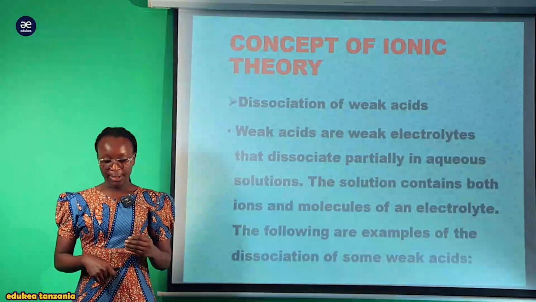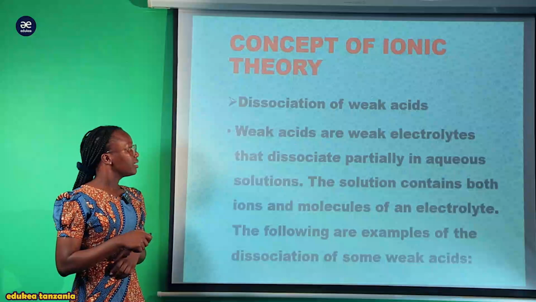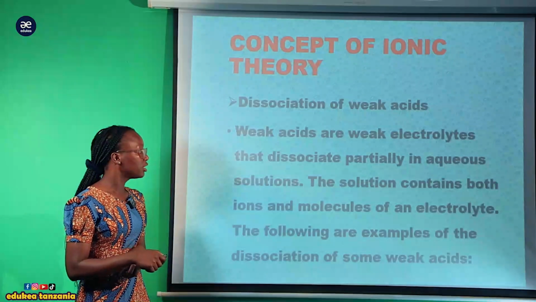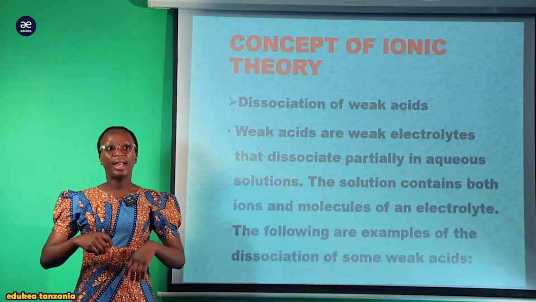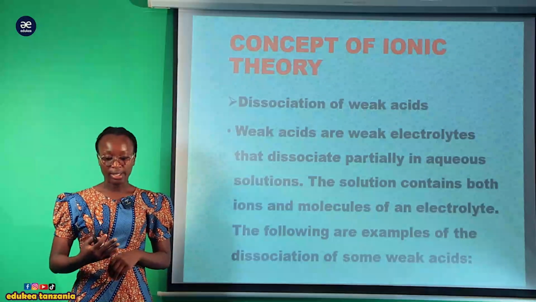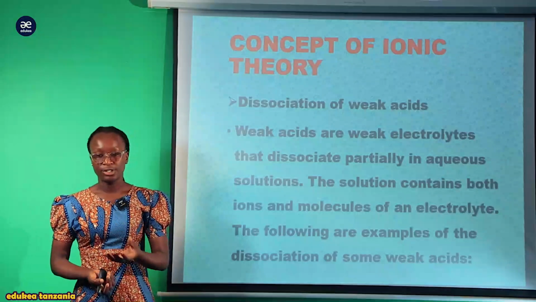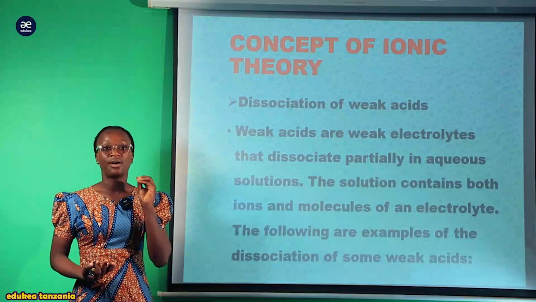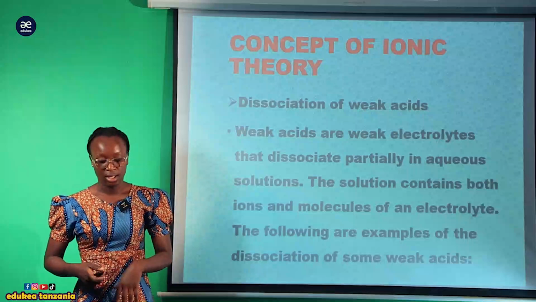Now, let us see the dissociation of weak acids. Weak acids are weak electrolytes that dissociate partially in aqueous solution. The solution contains both ions and molecules of the electrolyte. So tunapoongelea weak electrolyte au weak dissociation of this acid, tunaona ni kwamba ni zile ambazo zina dissociate partial. So kule kwenye strong tuliona zenye the way zinavyo react completely. Here we are going to see the way they react partially.